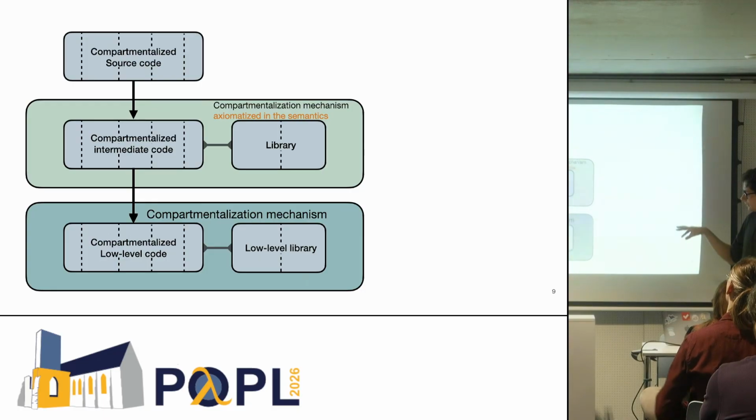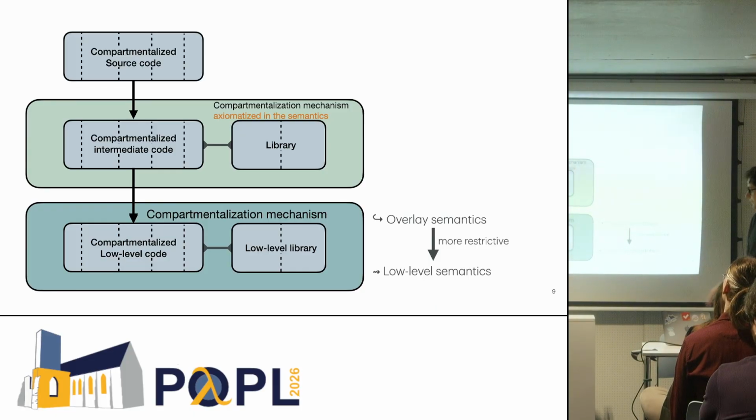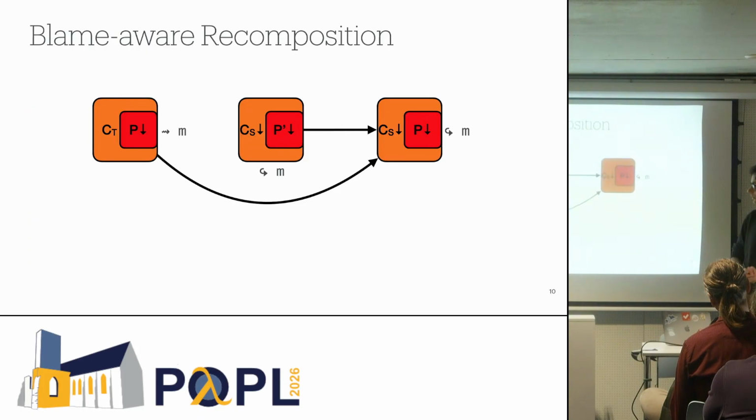So this looks in the end a bit like this, except that here we have 2 different semantics for the low-level syntax, and one is more restrictive than the other. The overlay semantics is much more restrictive. So blame-aware recomposition that we introduce looks very similar to the previous recomposition, except that when we manipulate only compiled programs, we are reasoning in the overlay semantics. On the other hand, when we're manipulating a non-compiled program, we're reasoning with the low-level semantics.